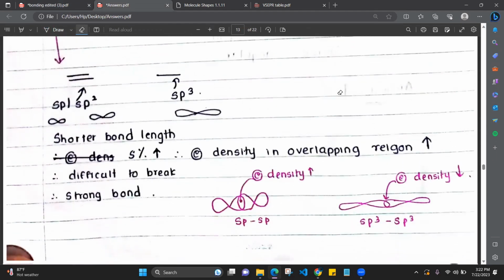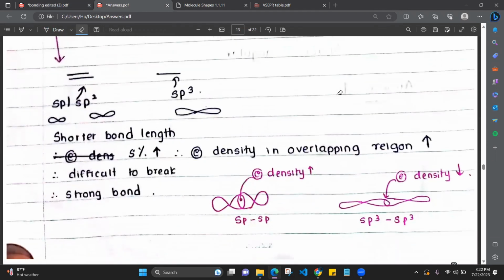Okay, now we'll have to see about the bond strength. Bond strength means check the hybridization. Double bond means sp2 hybridization. Triple bond means sp hybridization. Single bond means sp3 hybridization, right? So when the s character is increasing, the electron density in the overlapping region